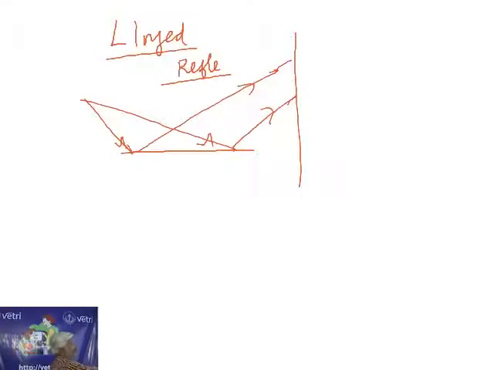Here also I get two coherent sources derived from a single source. Since only one mirror is there, it is called Lloyd's single mirror. These two coherent sources are obtained after reflection. The interference pattern can be seen on the screen, and here also alternate bright and dark bands are formed.